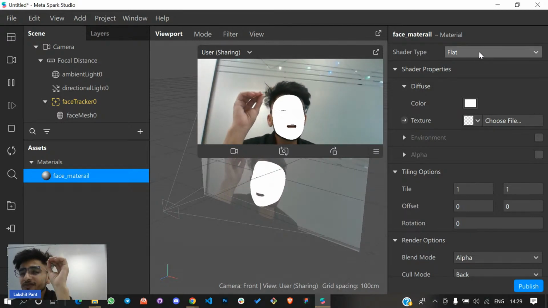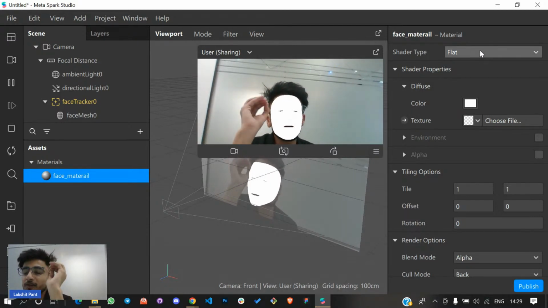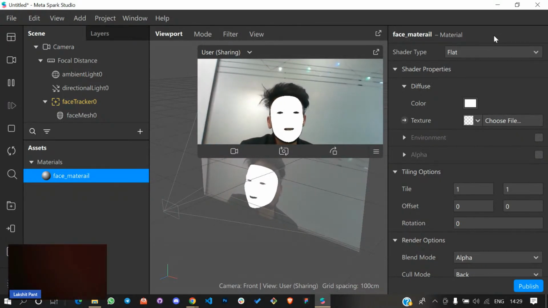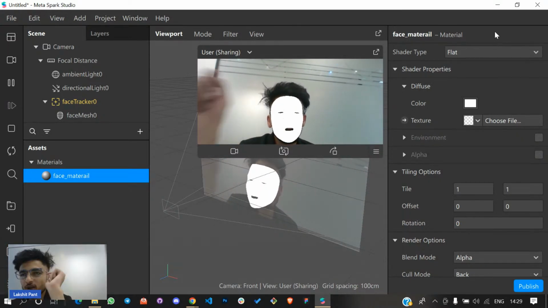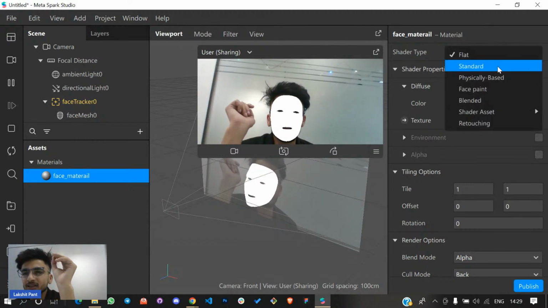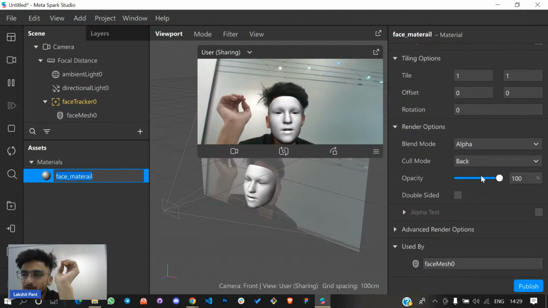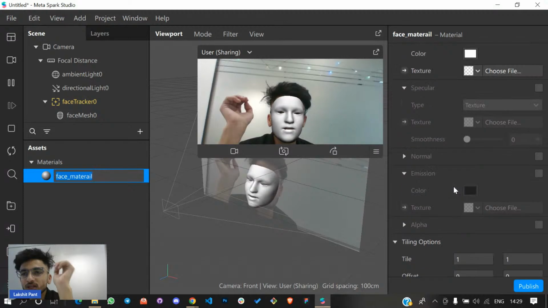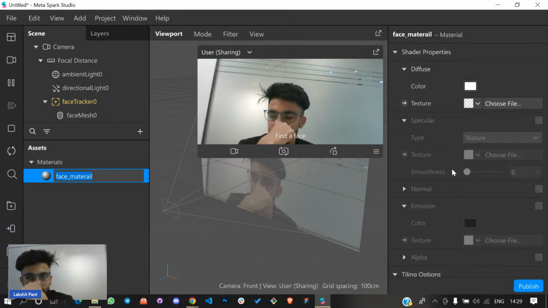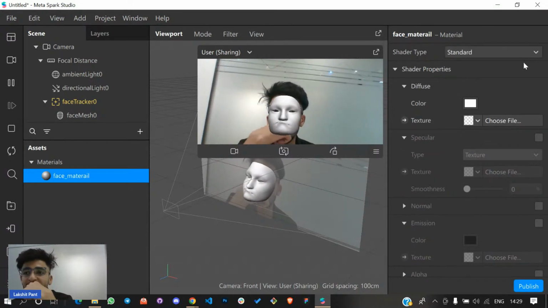Why? Because flat doesn't have any kind of reflection. When you don't want a reflection, then you have to go with the flat option. Next is standard. Standard is something where you need a little bit of reflection, then you can just go with the standard option.